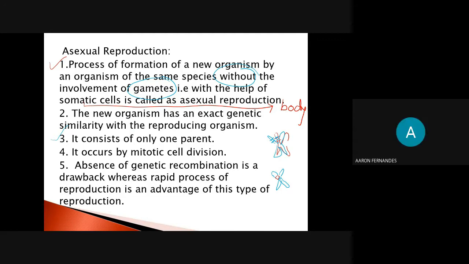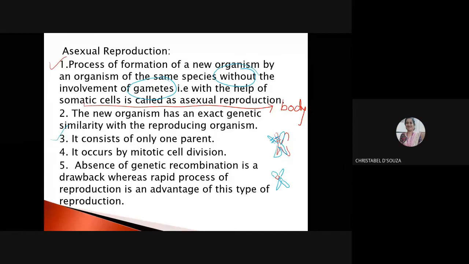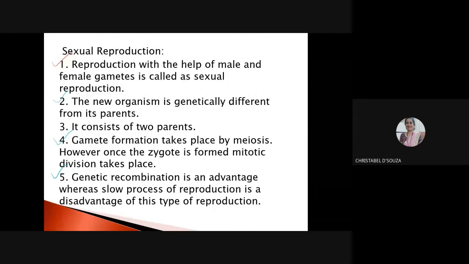Meiosis. The word is very important. It occurs with gamete formation, which takes place by meiosis. However, later on, mitotic division takes place. So it is not only meiosis, both mitosis and meiosis are there in sexual reproduction. Gamete formation takes place by meiosis, however, once the zygote is formed, the mitotic division takes over. Is this clear?